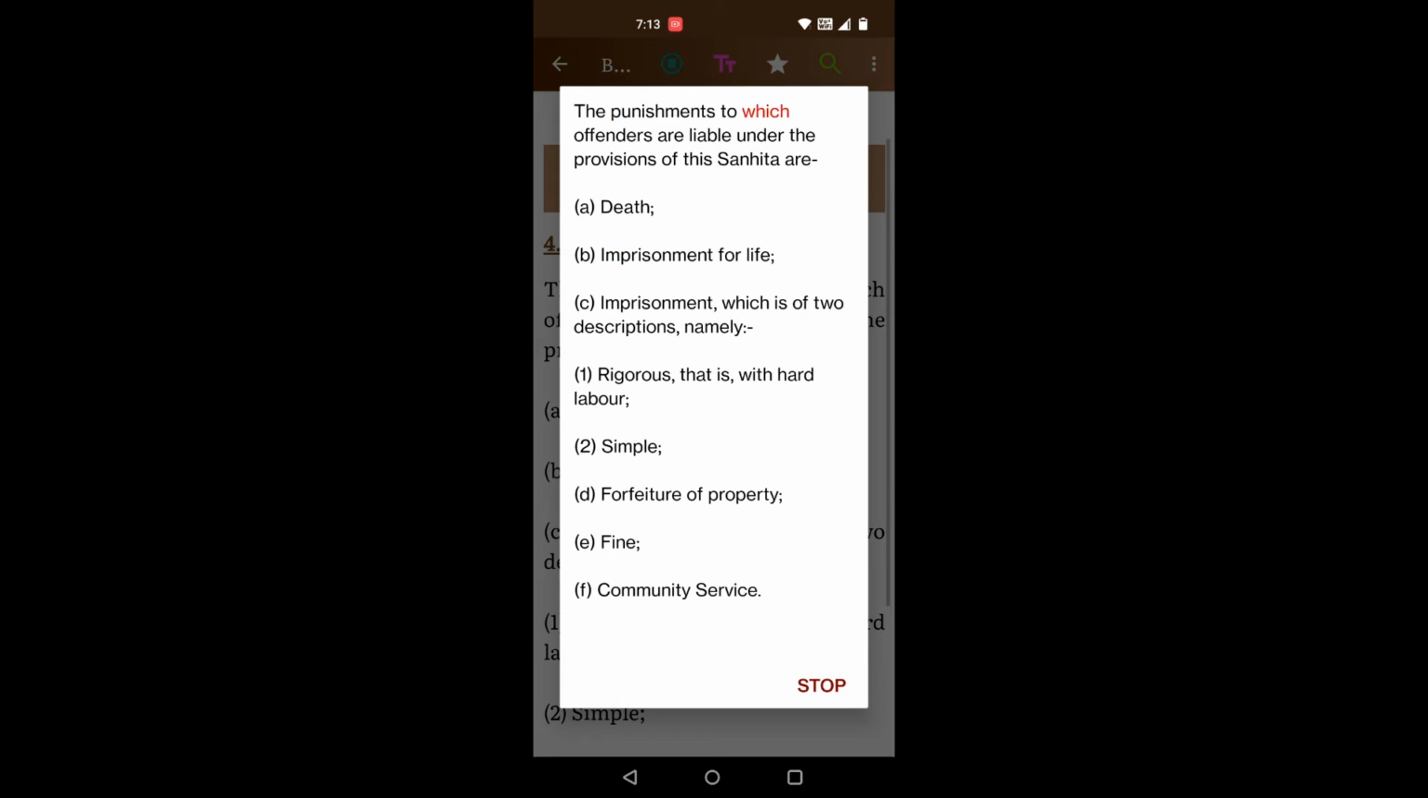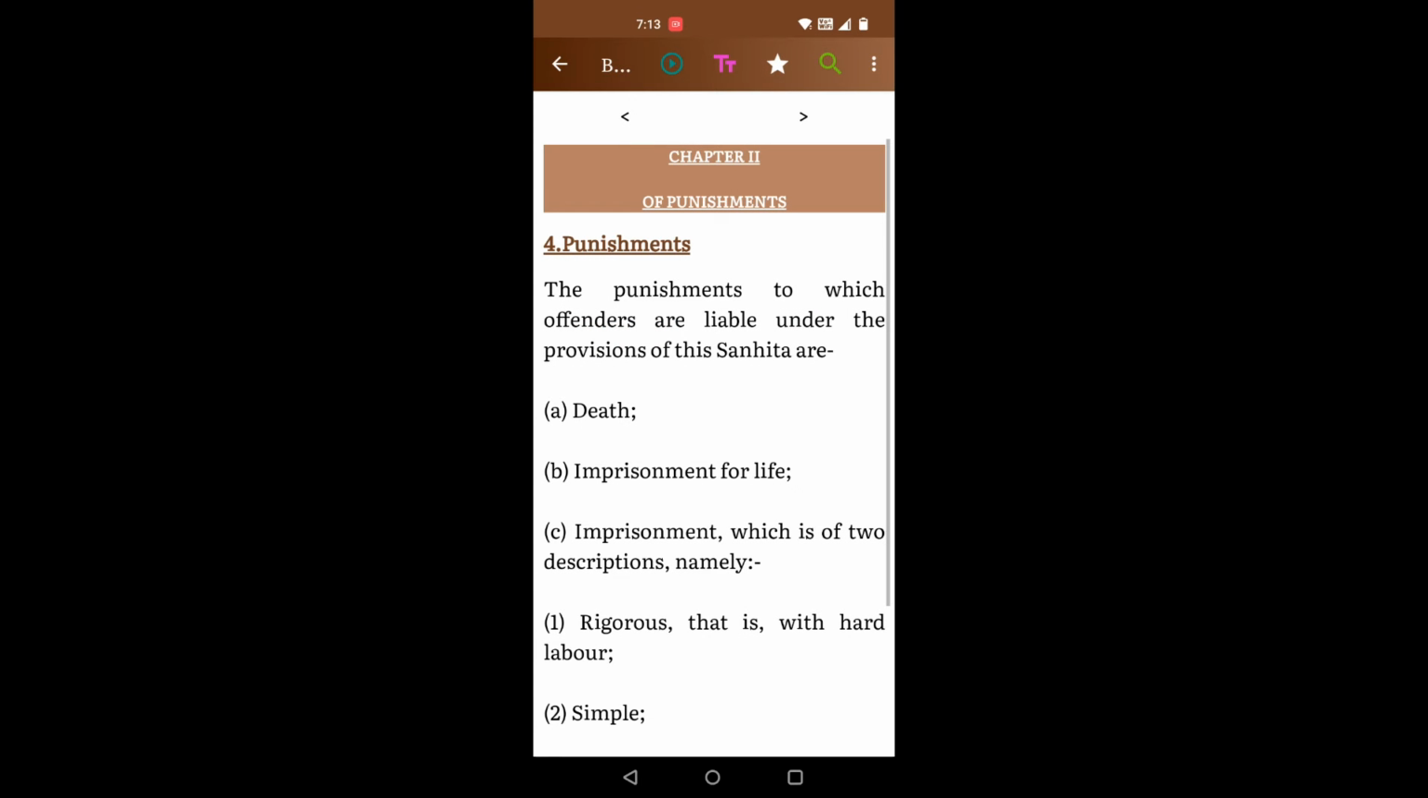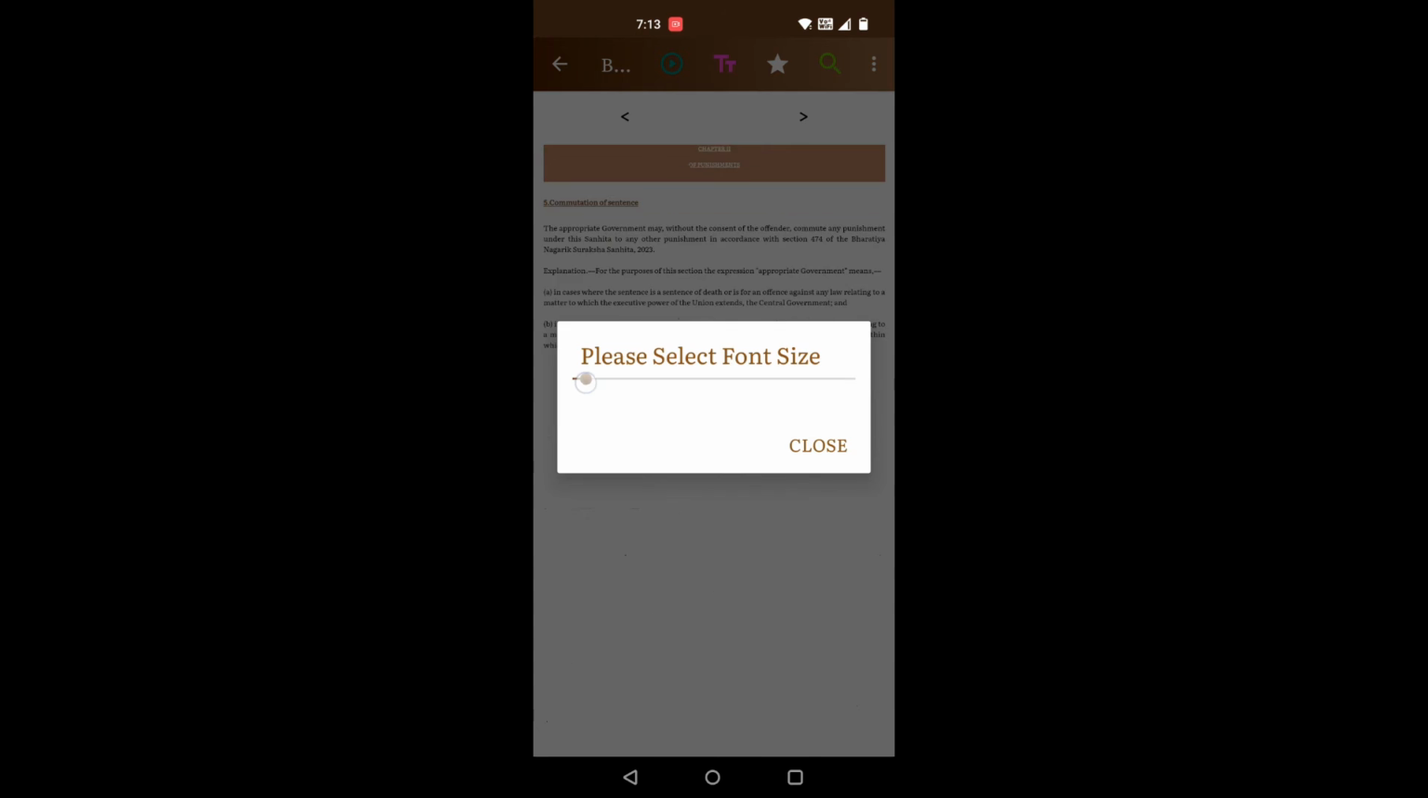The punishments to which offenders are liable under the provisions of the Sanhita are A. Death. B. Imprisonment for life. C. Imprisonment, which is of 2 days. Click on next. Change the font size as per your requirement.